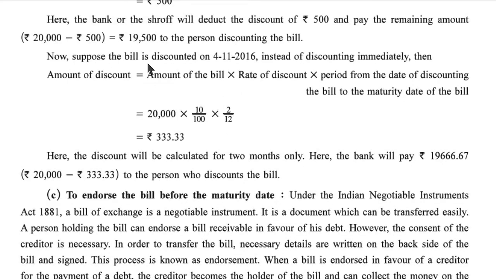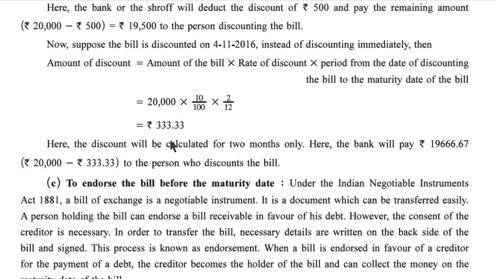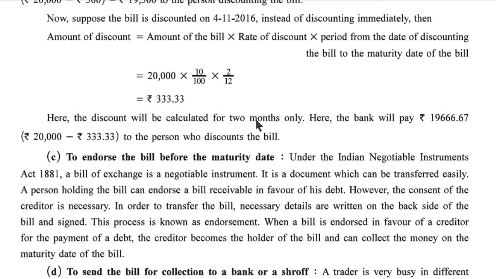Now, suppose the bill is discounted on 4/11/2016 instead of discounting immediately. Then the amount of discount is equal to the amount of the bill, rate of discount and period from the date. So 20,000 into 10 upon 100 into 2 upon 12, so 333 rupees. Here the discount will be calculated for 2 months only. Here the bank will pay 19,666 rupees and 67 paisa to the person who discounts the bill.